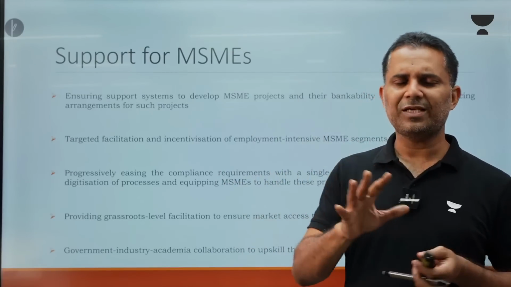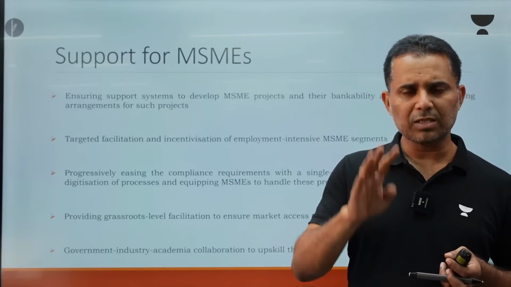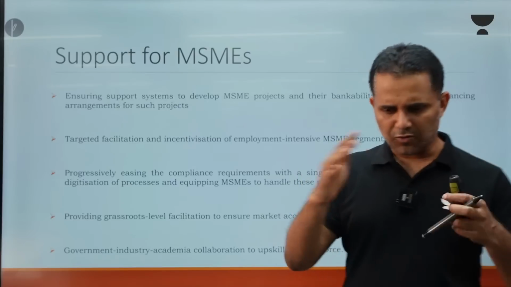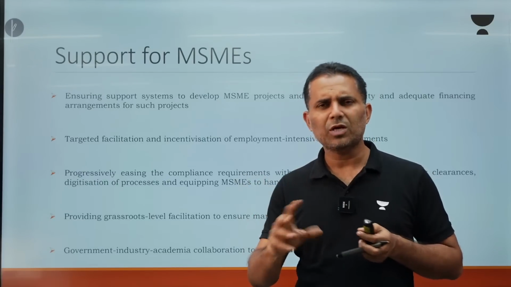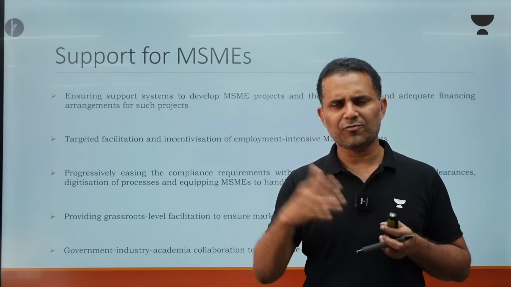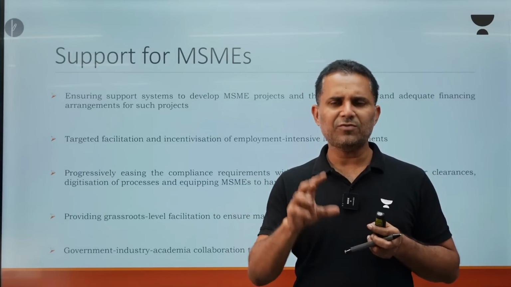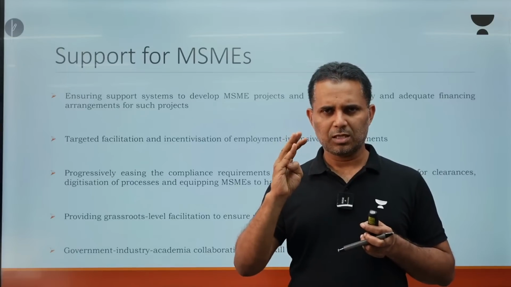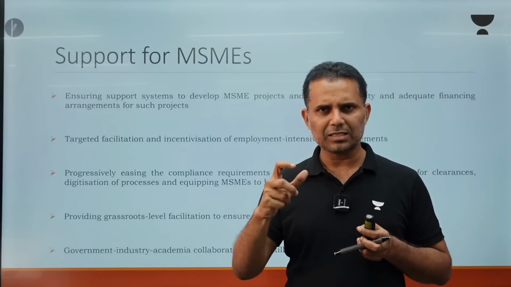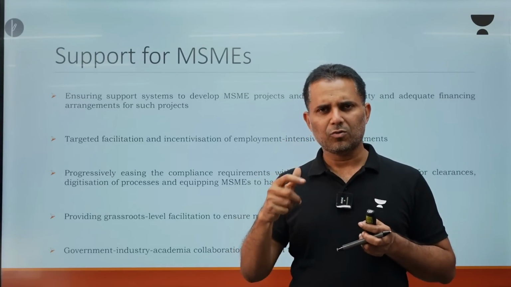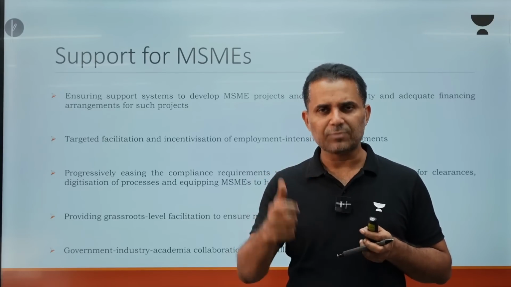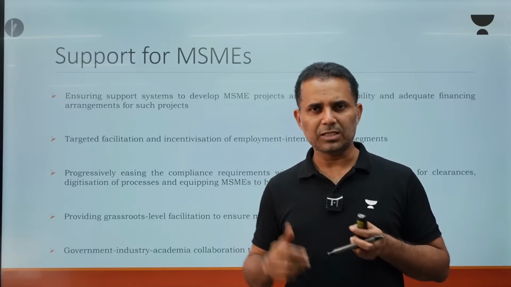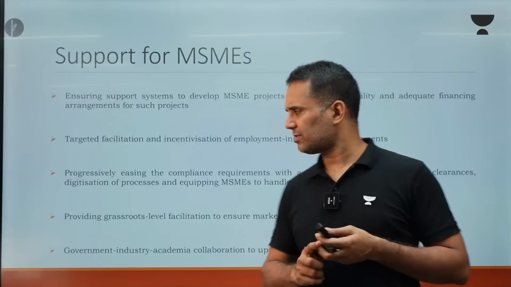So the economic survey is suggesting that for reforming MSMEs, because now we are focusing on a bottom-up approach. And bottom-up approach means we are focusing more on MSMEs and of course youth and skilling. So for MSMEs, we are saying that we must remove the licenses, a lot of approvals that are required. We must reduce the compliance burden, and we must reduce this inspection system in MSMEs. Then only they will be able to grow fast.